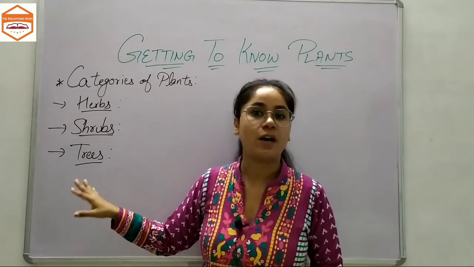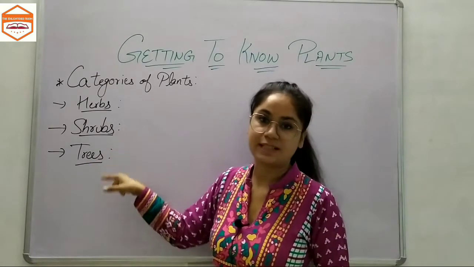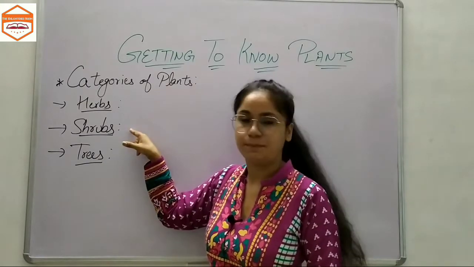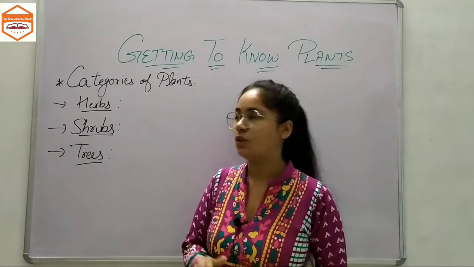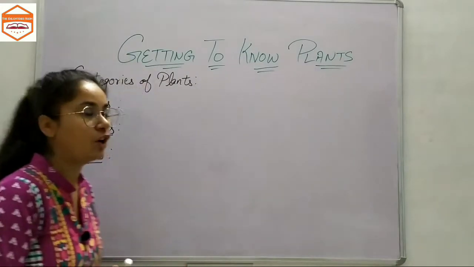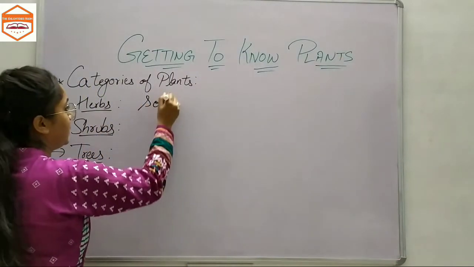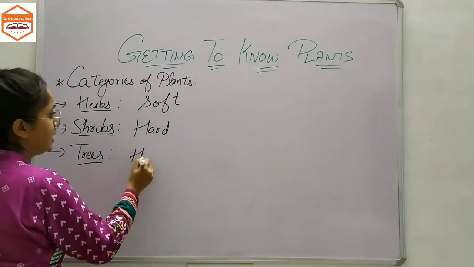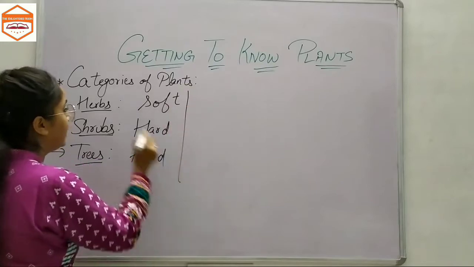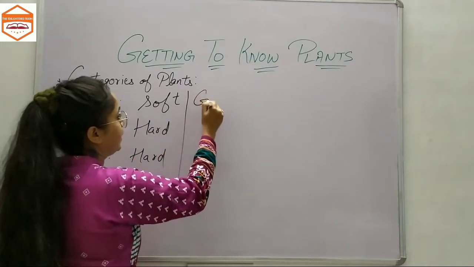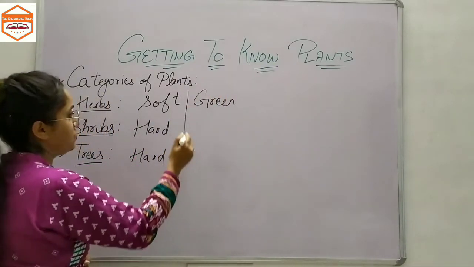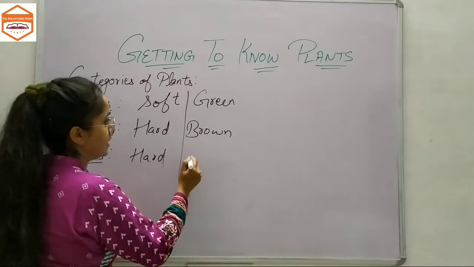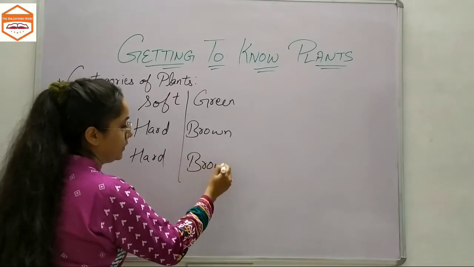Their stem is brown in color, just like shrubs, their stem is hard, but the stem of trees is much harder as compared to the shrubs. Okay, so let me write it. The stem of herbs is soft, the stem of shrubs is hard. Similarly, the stem of trees is also hard, right? The stem of herbs is green in color, the stem of shrubs is brown in color, and the stem of trees is also brown in color.